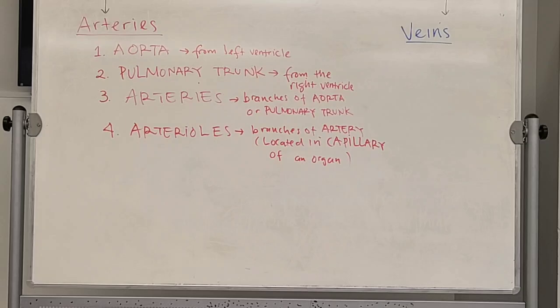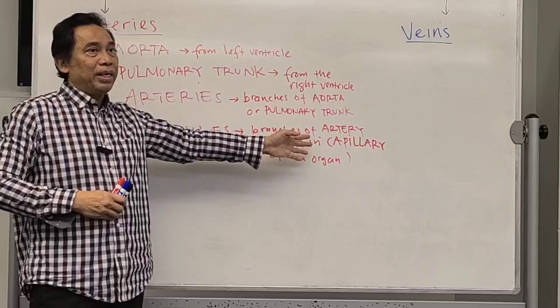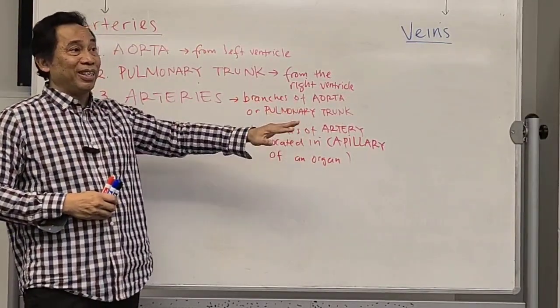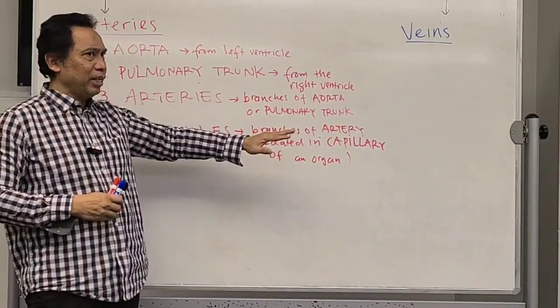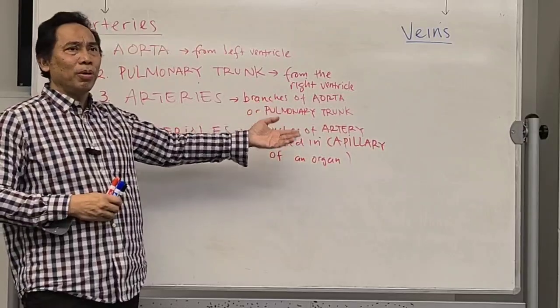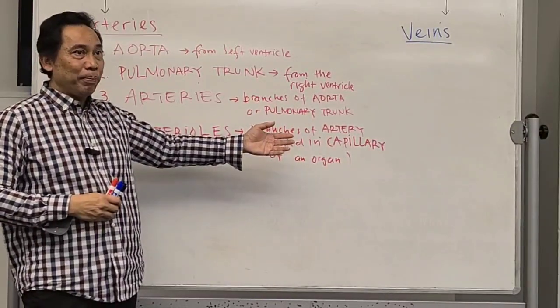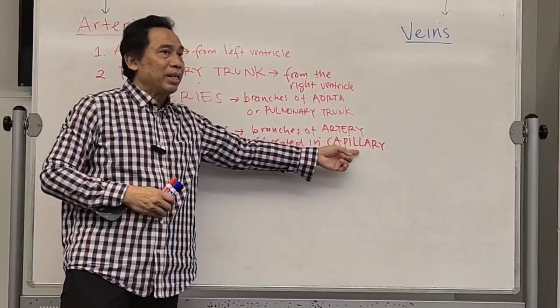So these arterioles will be located in the capillary. Capillary is the site for exchange between blood and the organs. Things that they will exchange, like oxygen, carbon dioxide, nutrients, hormones, waste material, they all will be processed or exchanged in the place called the capillary.